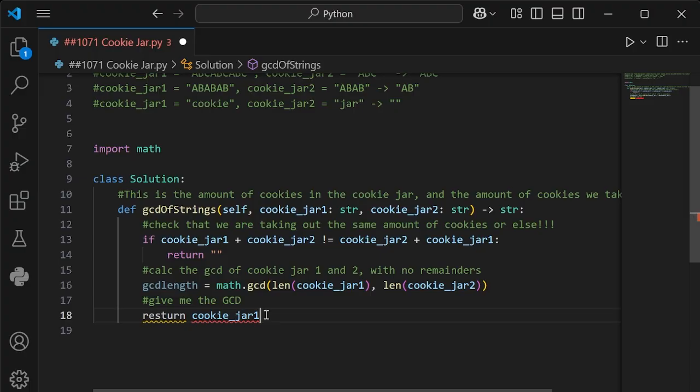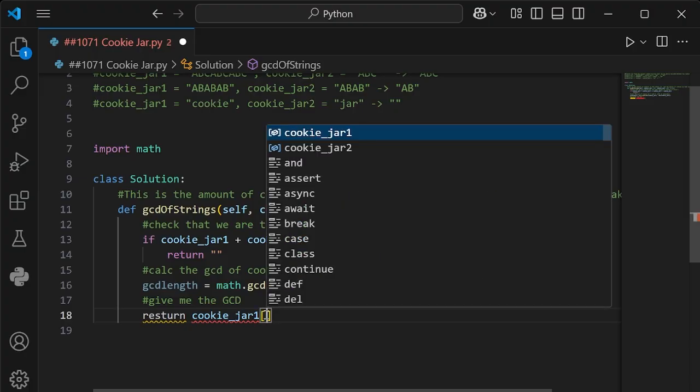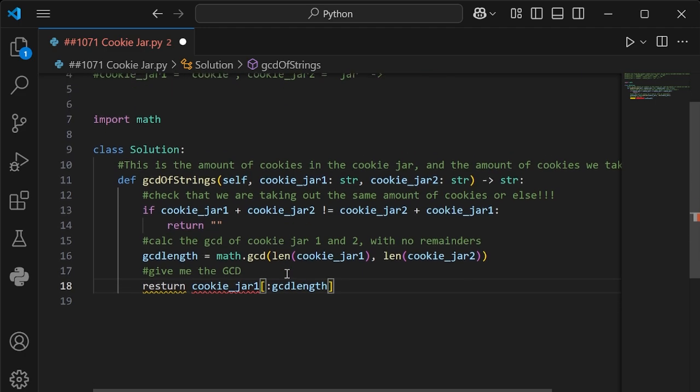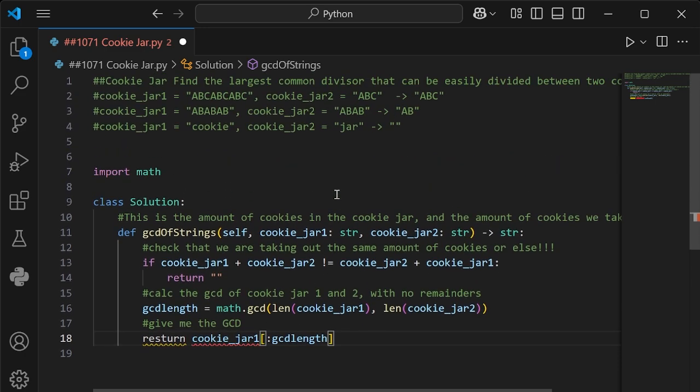So we'll do our bracket, and then we'll do a colon, and then we'll reference this one right here, which is GCD length. And that should be pretty much it. I'll just double check everything. This is our cookie jar for Python. I'll copy this code.